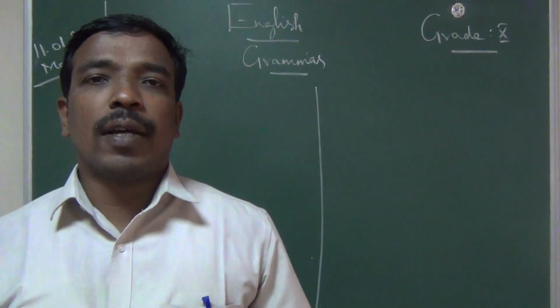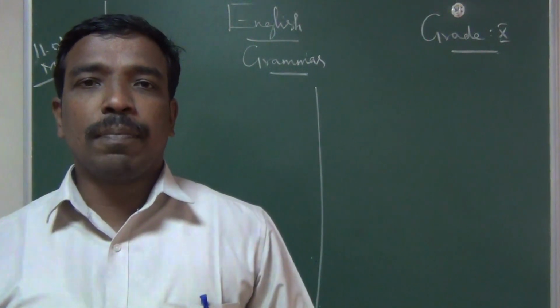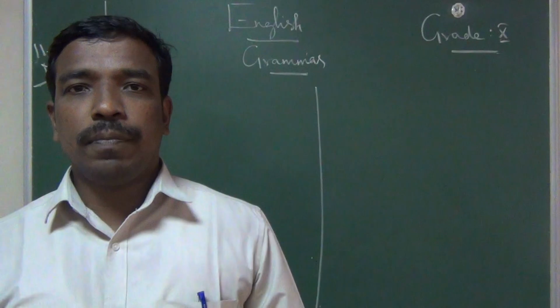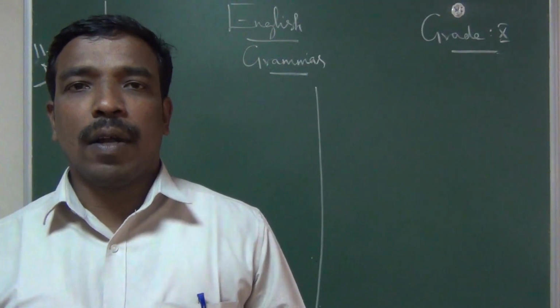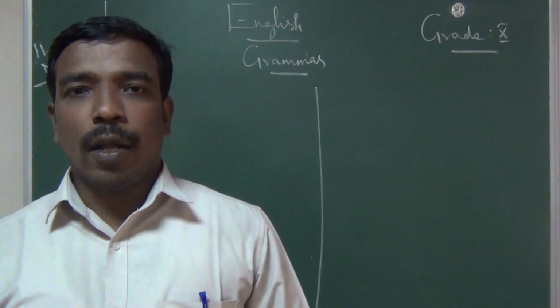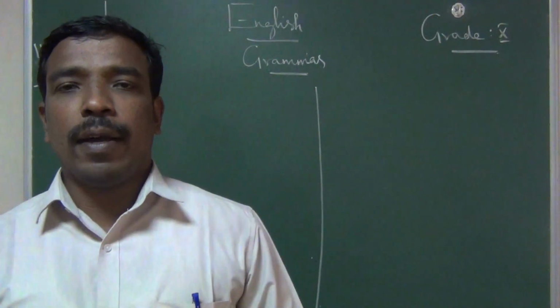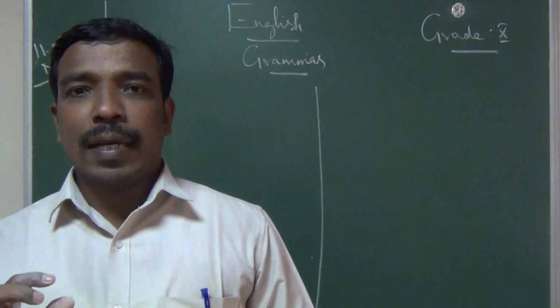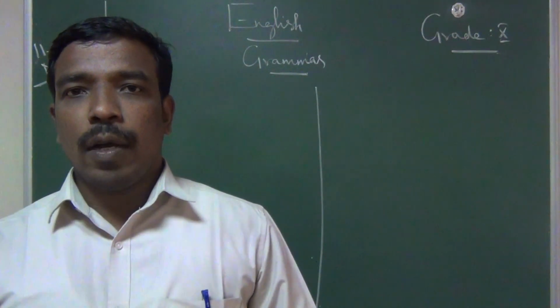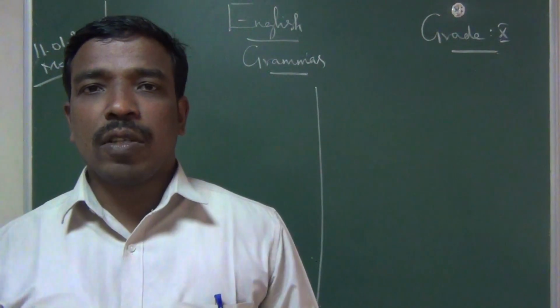Last class, I started simple, compound and complex. Three types I completed in the last class. I already told you for 10th grade we have 7 models. The 7 models are enough for you.